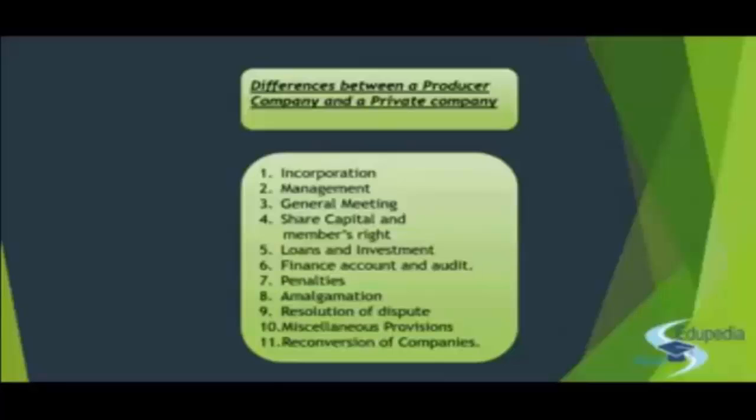Whereas if you refer to the producer company, there is no play of the Companies Act. The Companies Act does not come into the scene, right? So in the case of producer company, any dispute is settled by the Arbitration and Conciliation Act 1996. So in case of private company, you have the Companies Act, with the supervision of the company law board, whereas in the case of a producer company, you have the Arbitration and Conciliation Act 1996. So it is a difference in the act for the resolution of dispute.